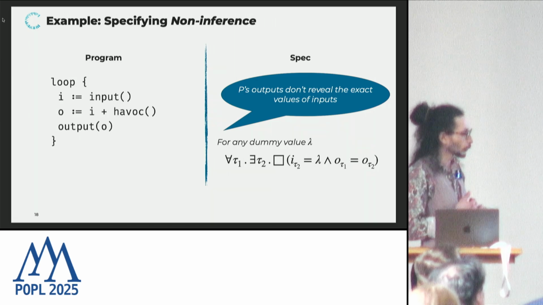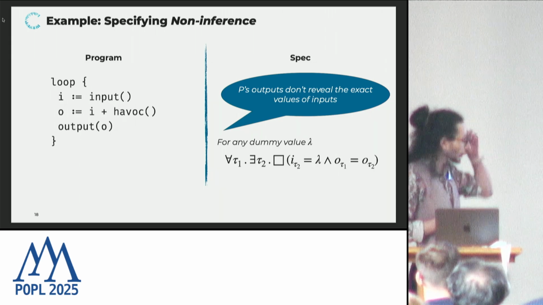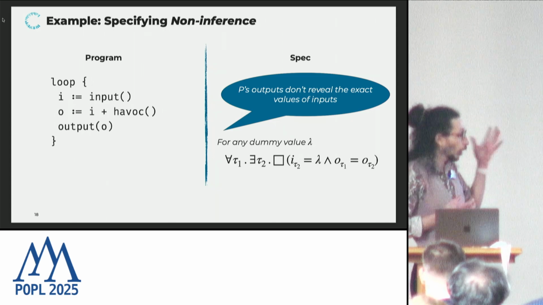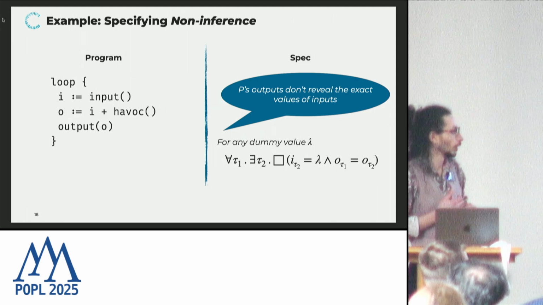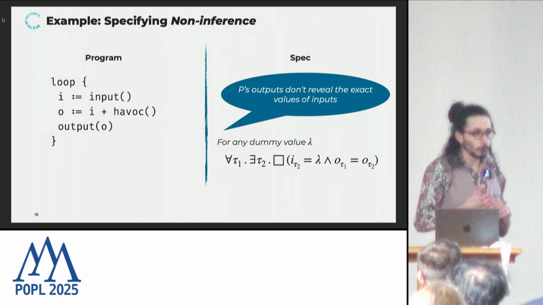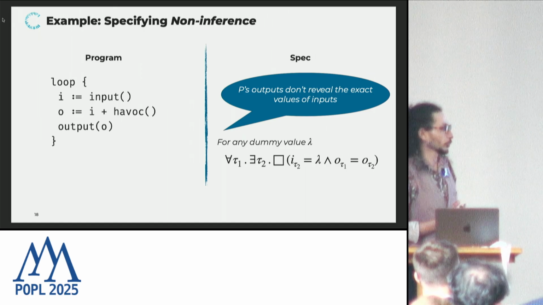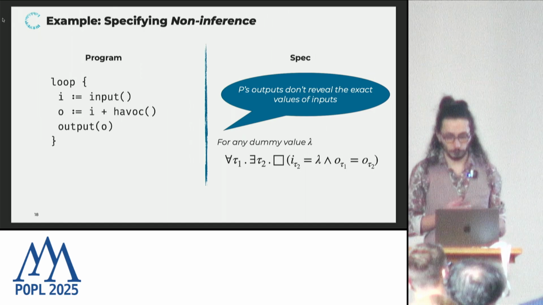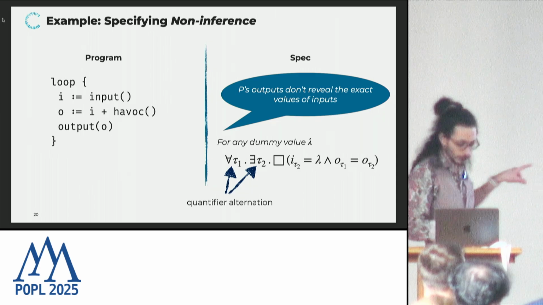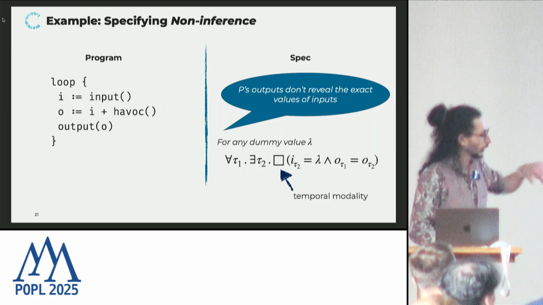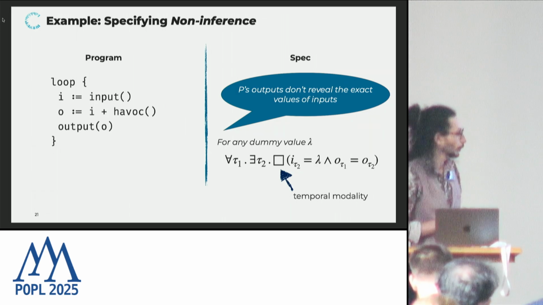So if we think a little bit about it, what this specification means is that the effect of the input of an arbitrary input is indistinguishable from the effect of the specific input lambda. And therefore, from the point of view of an observer of the system, we can't really infer anything meaningful about the inputs just by looking at the outputs. OK, so just as a remark, we have quantifier alternation in this specification. And we have here the temporal modality globally. And we need that to be able to inspect the content of the execution over time.